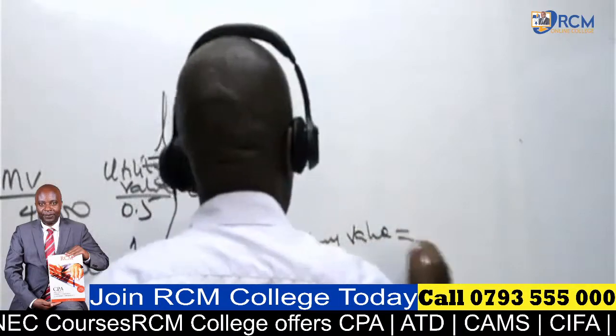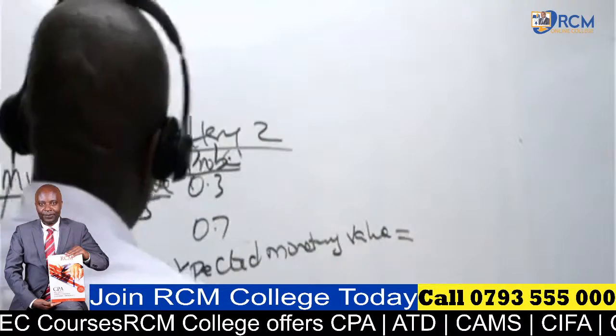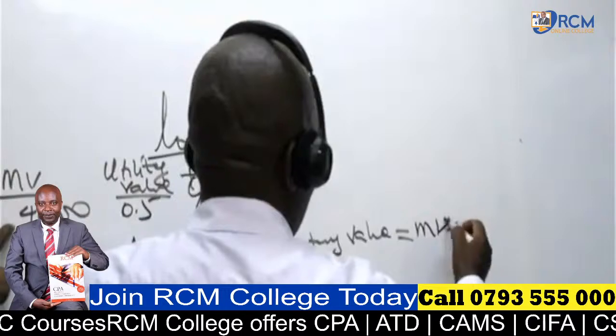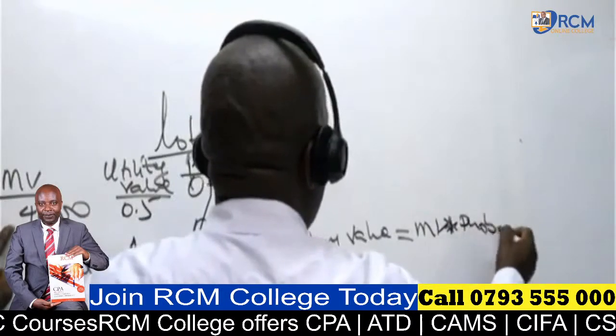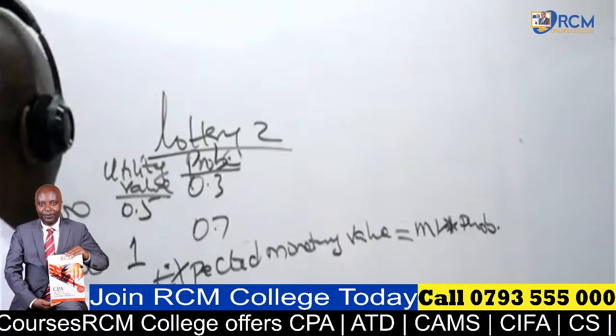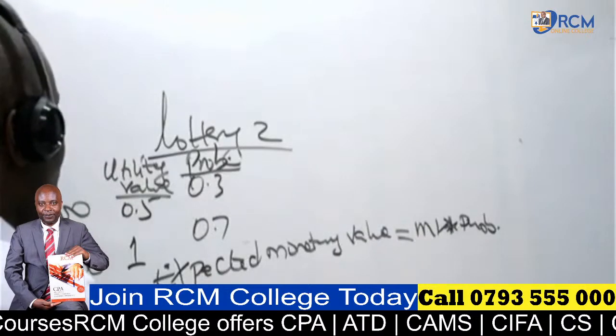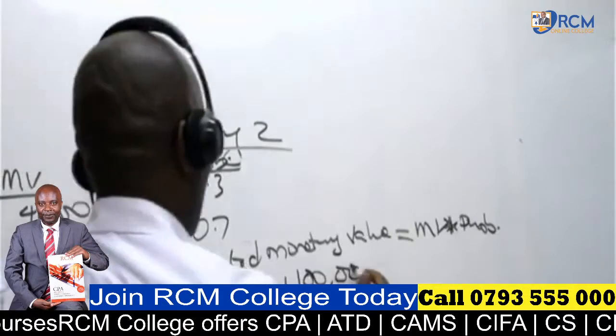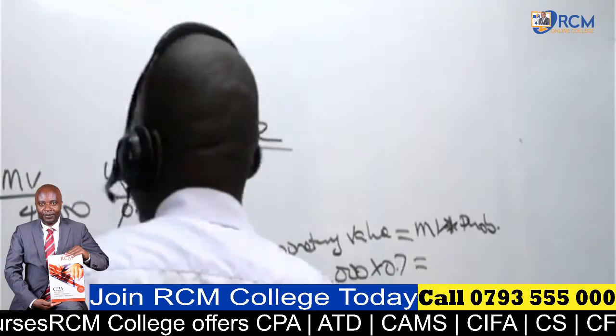Expected monetary value will be equal to, we have here 400,000 times the probability. So you're taking the monetary values times probability, not utility, times probability. So in that case here, what do we have? 40,000 times 0.3 plus 100,000 times 0.7. Are you able to give me this figure?